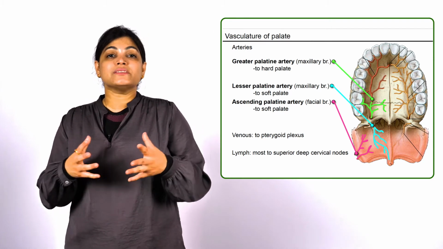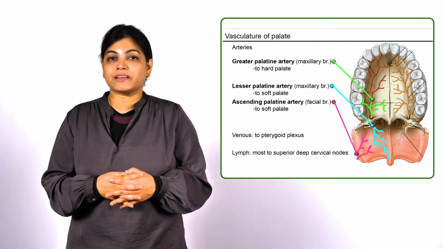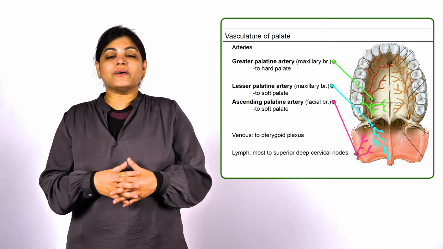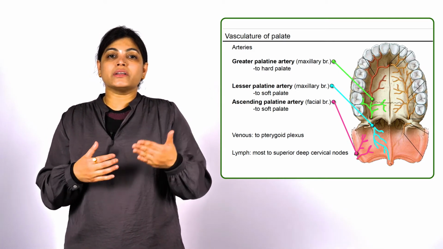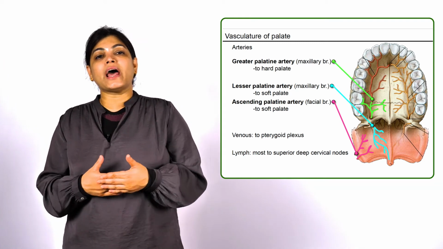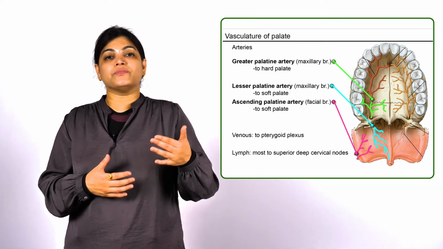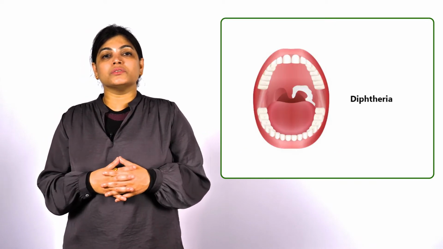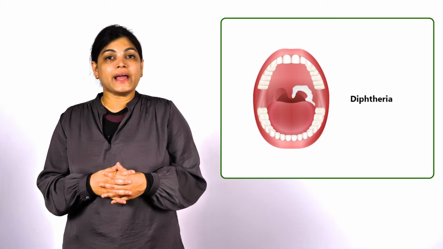Now coming to venous drainage, it is through the pterygoid venous plexus. So we have discussed in detail the origin, insertion, nerve supply, action, arterial supply and venous drainage of the soft palate. Now before that I would also like to stress the applied anatomy.